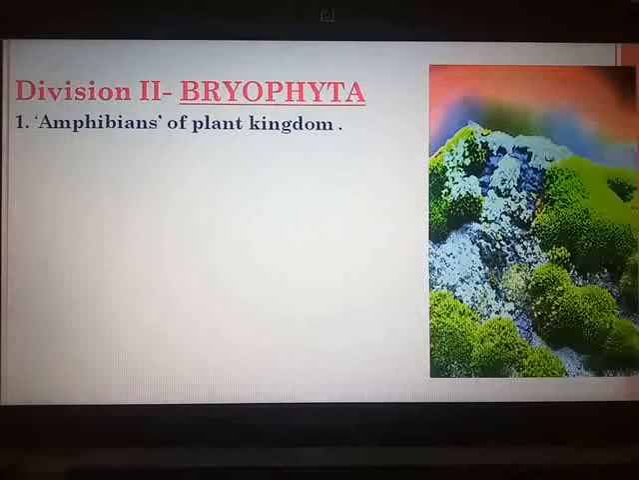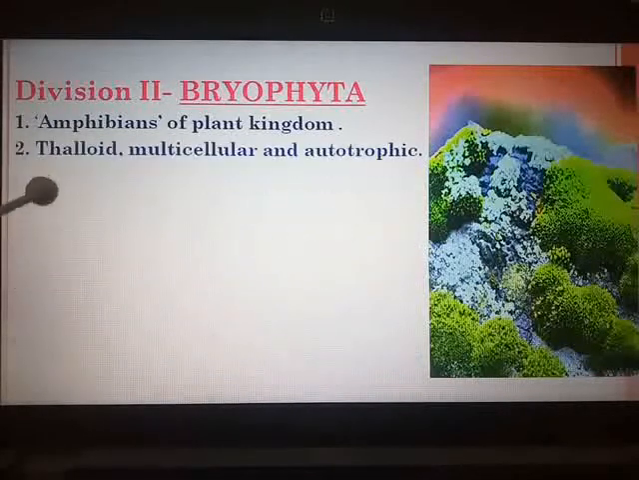hence they are called amphibians. If you study their structure, these plants are thalloid, multicellular and autotrophic. Now thalloid means an organism or a structure resembling a thallus.